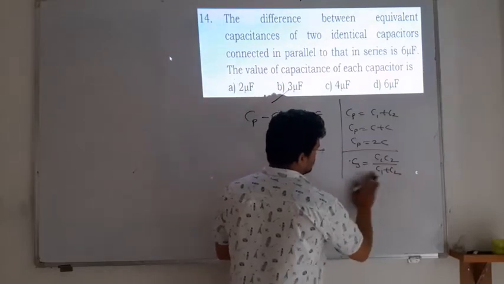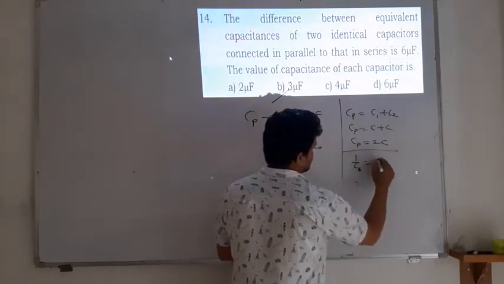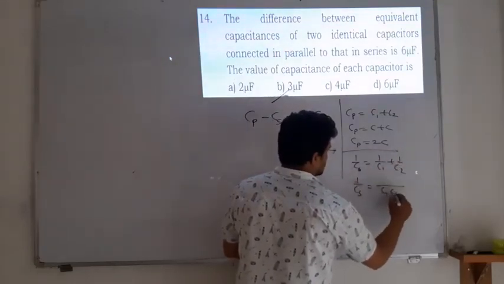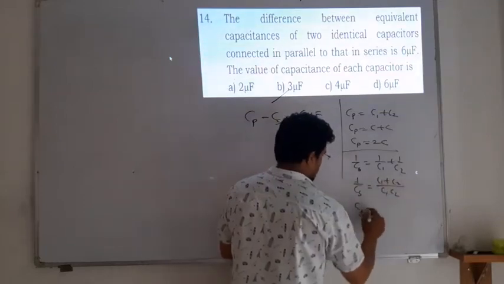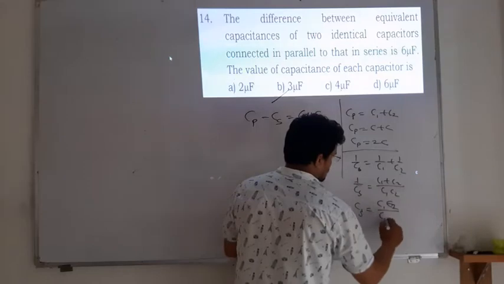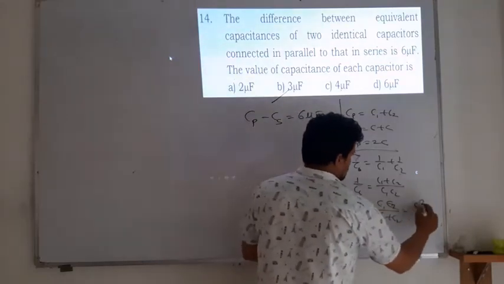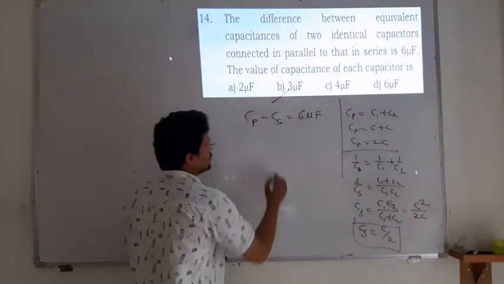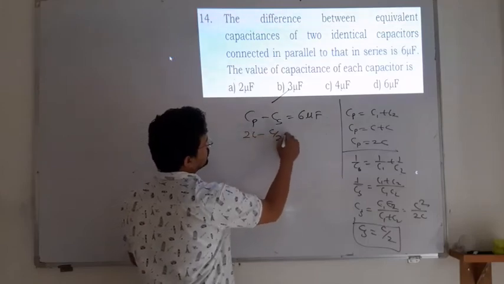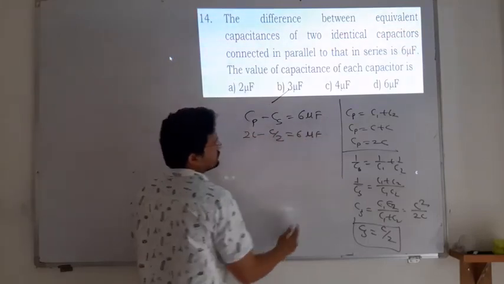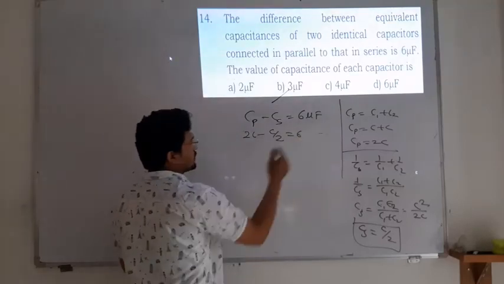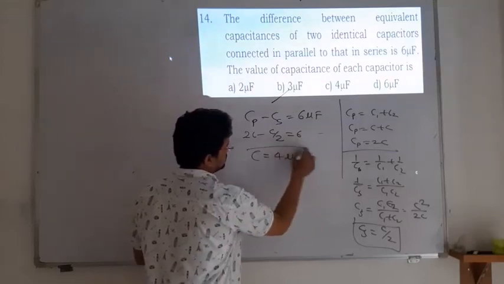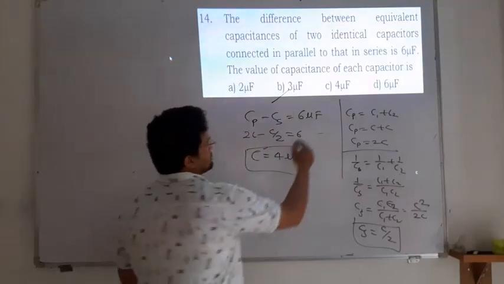Similarly for CS, 1 upon CS is equal to 1 upon C1 plus 1 upon C2. Therefore CS is equal to C1 C2 divided by C1 plus C2. Both are the same, so C square over 2C. Therefore CS is equal to C by 2. So 2C minus C by 2 is equal to 6 microfarad, correct? If you solve this, definitely you will get C as 4 microfarad. Just solve and get the answer. So option C is correct.